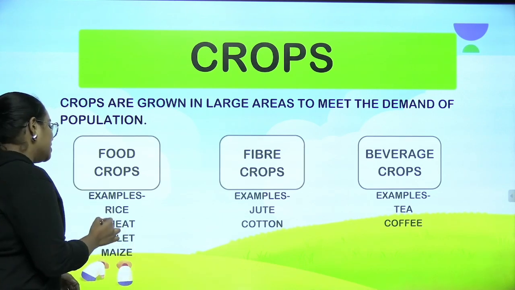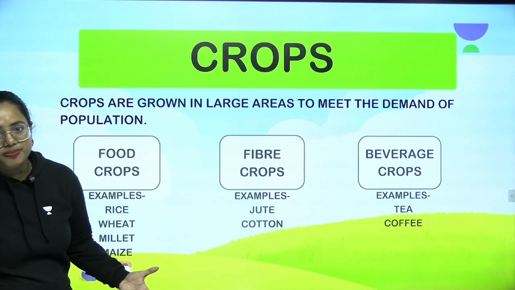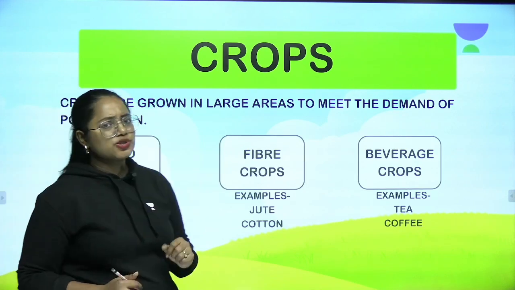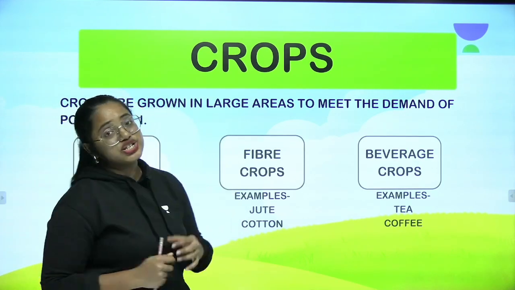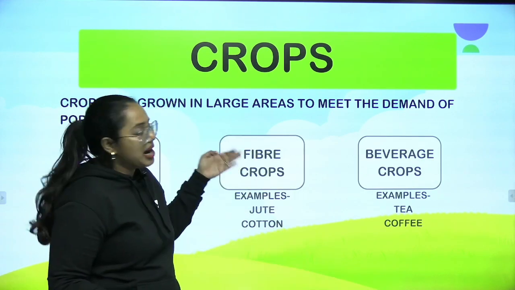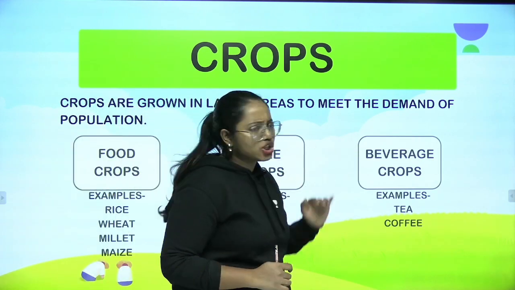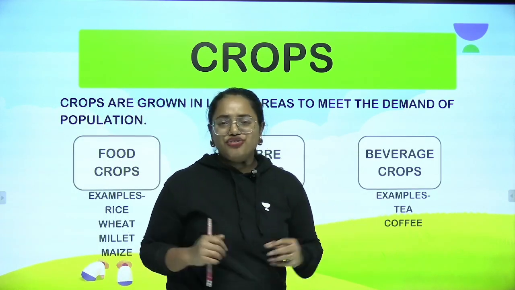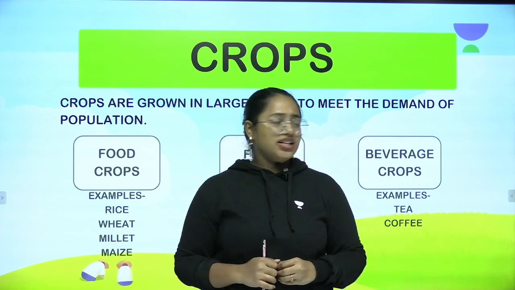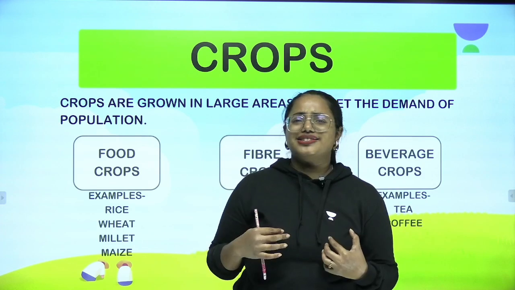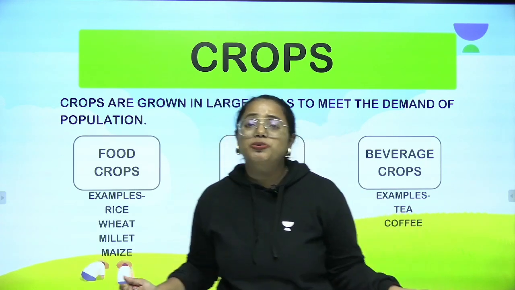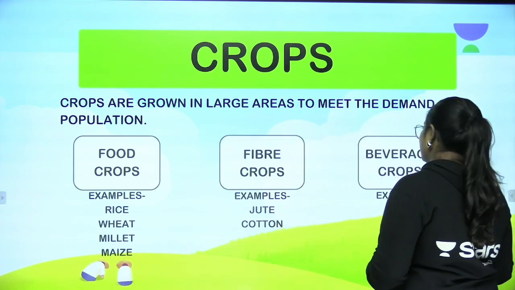Rice, wheat, millet, maize, etc. What about fiber crops? We'll get fiber out of it. So jute and cotton are considered as fiber crops. What about beverage crops? Tea and coffee. So both of these are considered as beverage crops, because we need to refresh ourselves every day. So beverage crops are also very, very important.